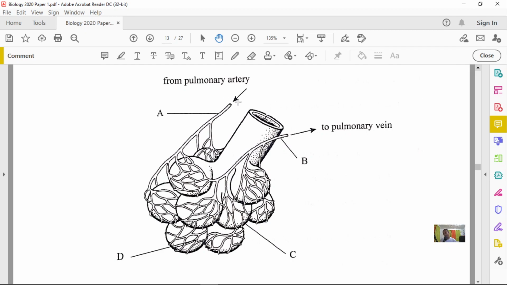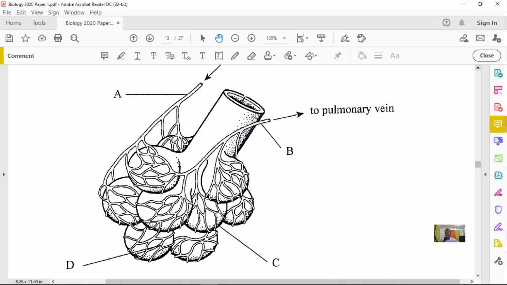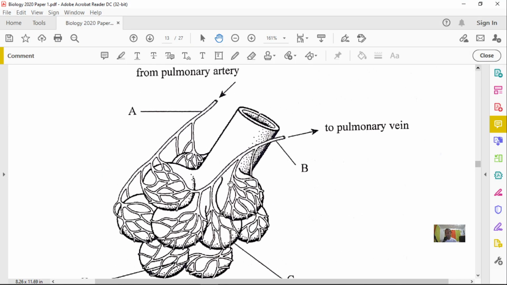And so what is also important, notice the arrow, right? Let me zoom into it a little bit so you see what I'm saying. The arrow is showing the direction of blood flow. So you know that the blood going to the lungs will be deoxygenated blood. What that means, a lot of carbon dioxide. What is coming from the lungs will be oxygenated blood, which means rich in oxygen and low in carbon dioxide.